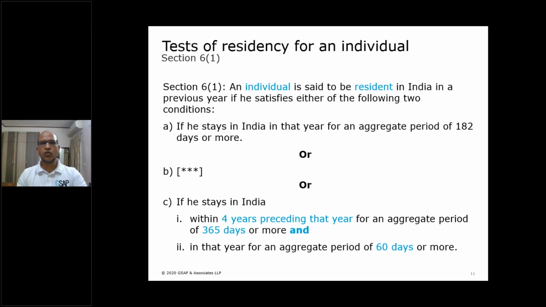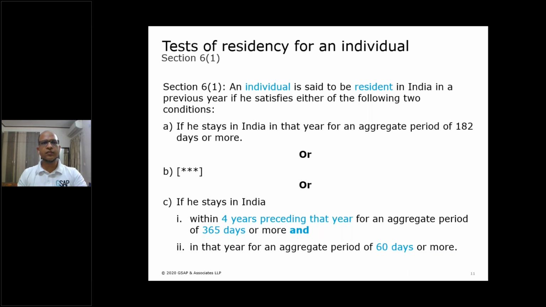B has been deleted, so there are only 2 conditions, A and C. Purposefully, I have kept them A and C because I want you to remember clause C and the conditions in clause C, because we will use section 6(1) clause C again and again in subsequent slides. Now let's look at the tests given in clause A and clause C. Section 6(1) says that an individual is said to be resident in India in a previous year if he satisfies either of the 2 conditions. If he satisfies any of them, he becomes resident.